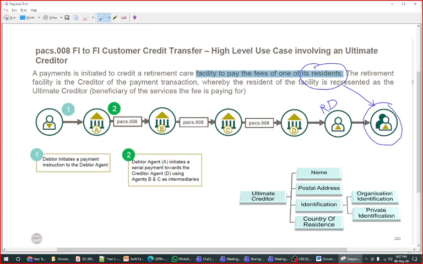But these people don't have an account number with them; the facility only knows that this person has so much amount, this person has so much amount. But all their money will come here only, to this post office or this retirement bank, the retirement fund debtor.